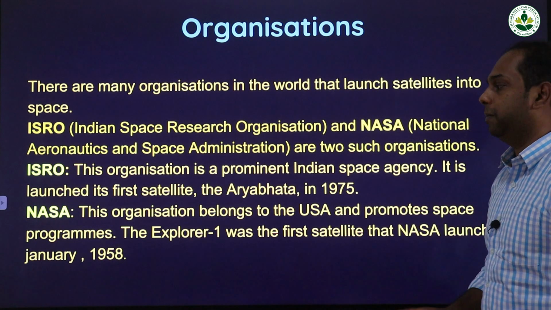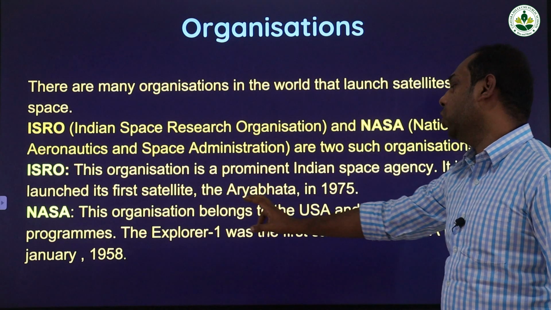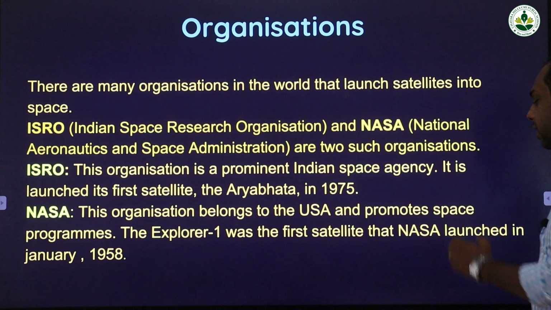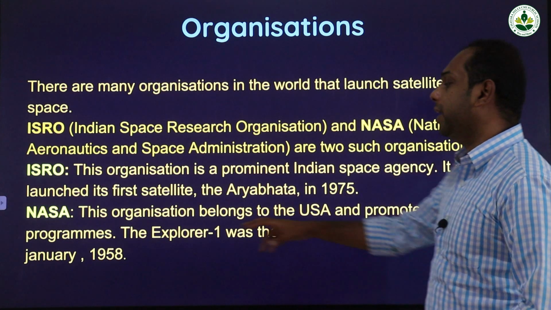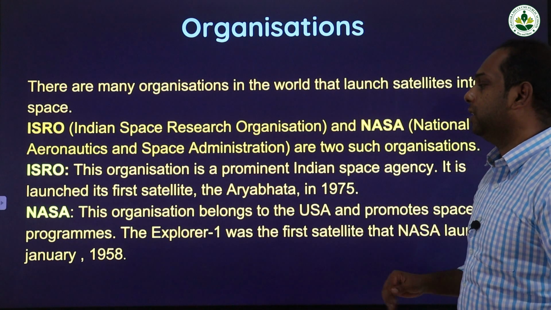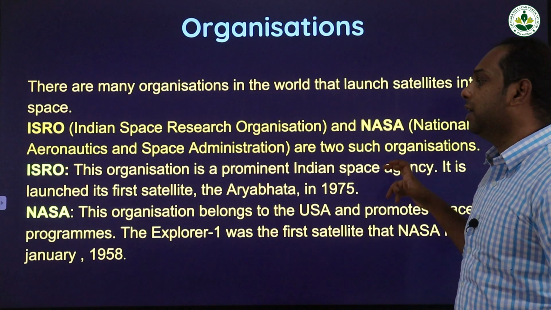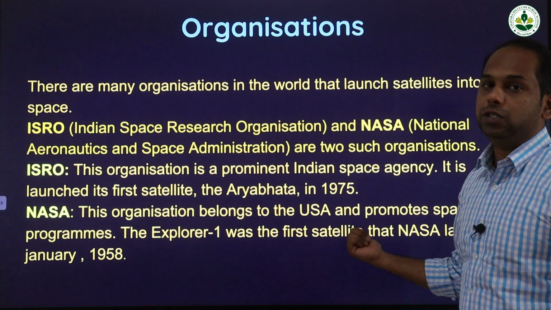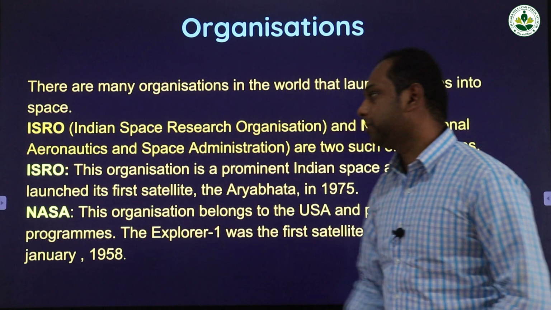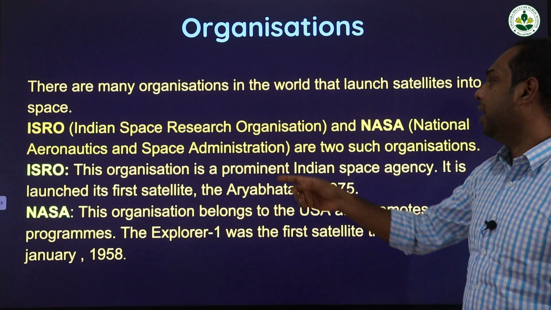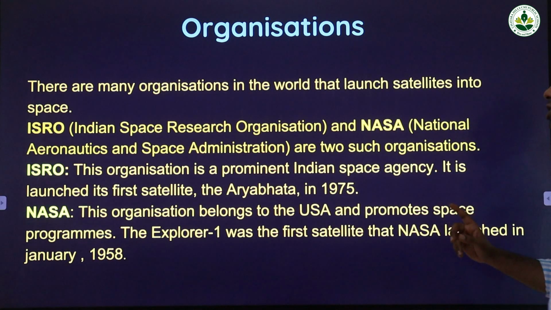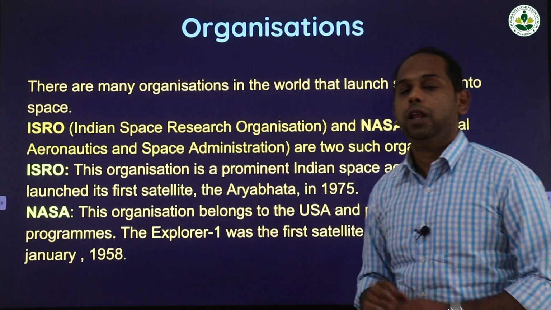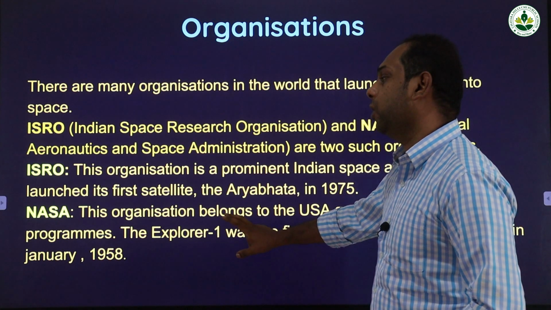Now we're going to study about NASA. This organization belongs to the USA and promotes space programs. Explorer 1 was the first satellite that NASA launched, in January 1958. So what is the full form of NASA? National Aeronautics and Space Administration. The headquarters of NASA is located in Washington DC in the USA. So that's about ISRO and NASA.